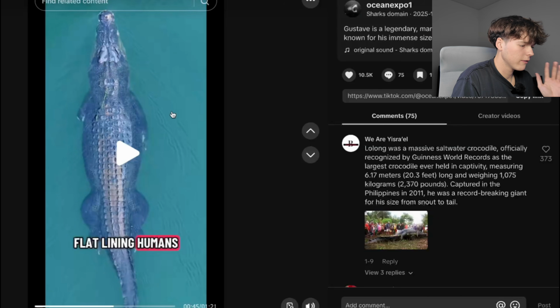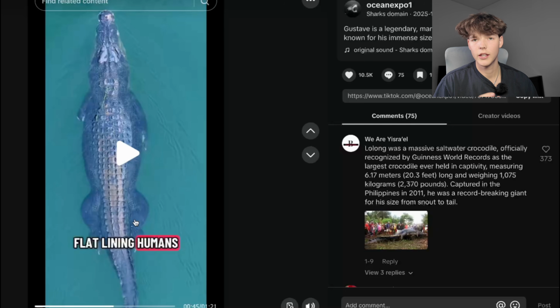It doesn't even have to be a video. You can literally just find a picture like this or even generate a picture with AI. And then you can literally just use AI tools to make it from picture to video.